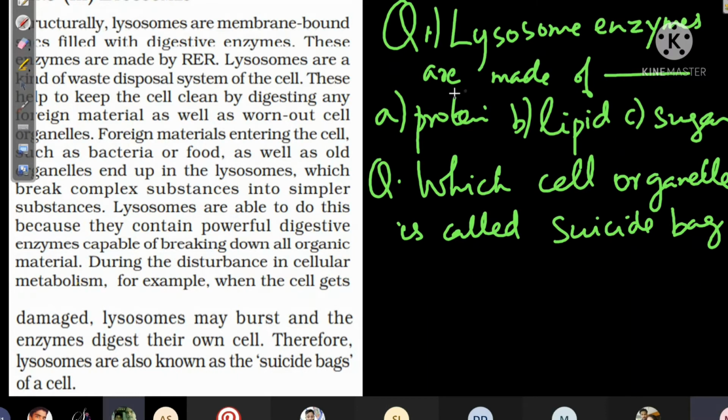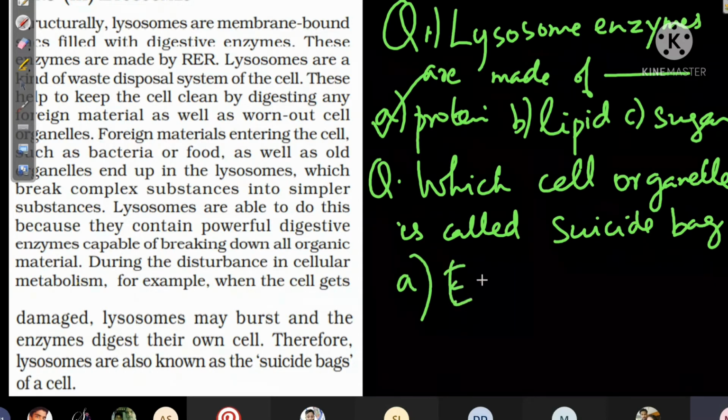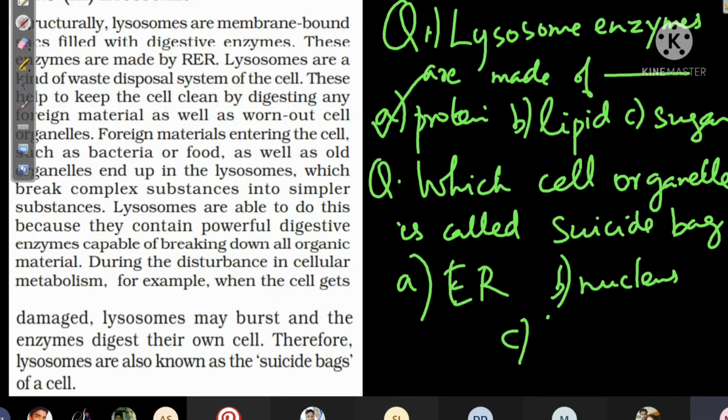So lysosome enzymes are made of protein. Which cell organelle is called suicide bag? Options we can put: A, endoplasmic reticulum, B, nucleus, C, lysosome. Then the answer will be lysosome.